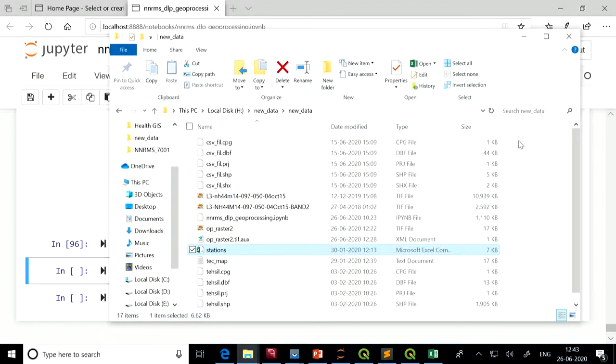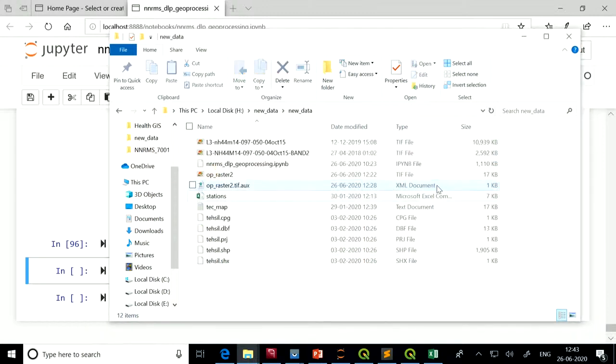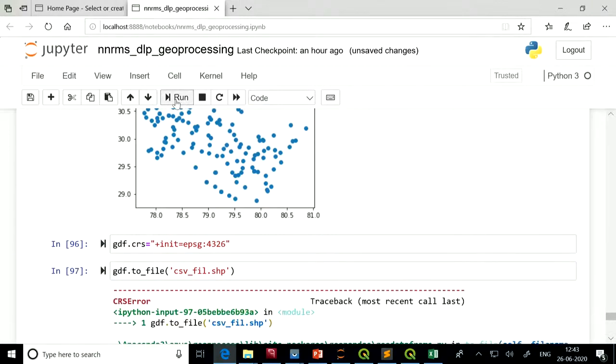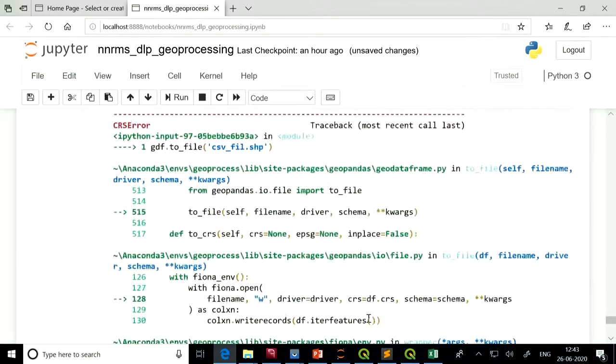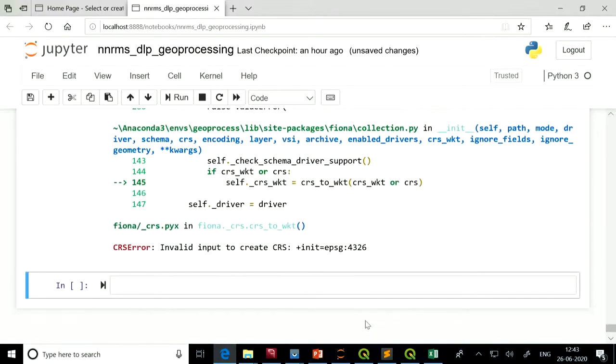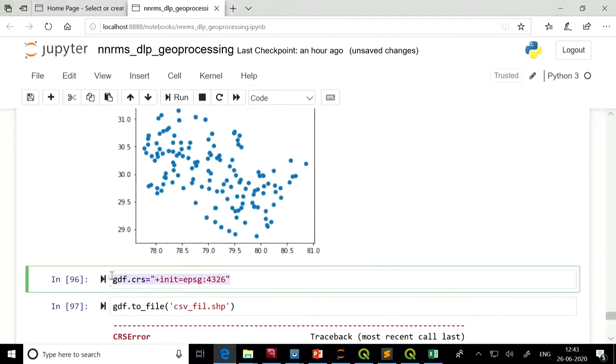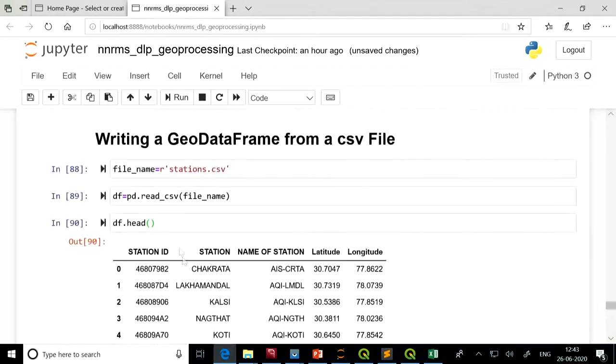Suppose this is already existing. If I delete all these files and run gdf dot to file, because this has some problem here, it is not able to write properly. I will just create it once again.